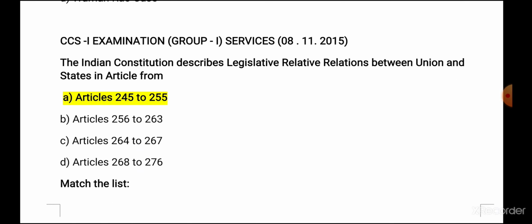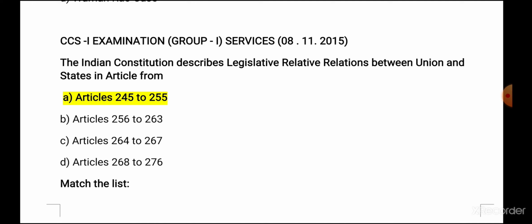Next one, Group 1 examination 2015. The question asked was, the Indian Constitution describes legislative relations between union and states in articles from, we read, relation between the union and state was article 245 to 263.